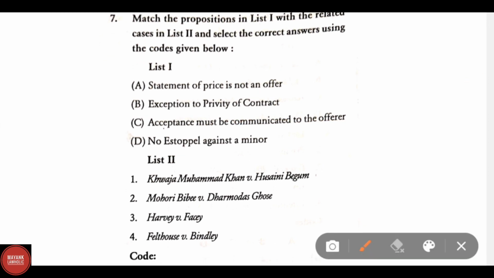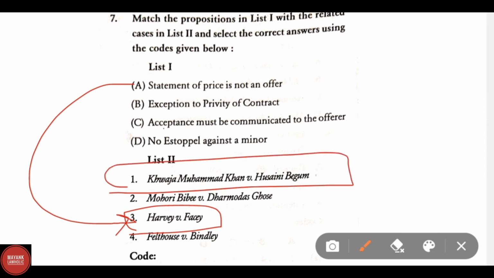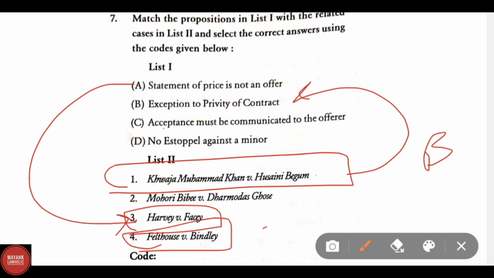So here correct answer will be for A. Statement of price is not an offer. Correct answer is 3. Harvey versus Facey. And exception to the privity of contract, correct answer in this is Khwaja Muhammad Khan versus Hussaini Begum. And C. Acceptance must be communicated to the offerer. Here correct answer is Felthouse versus Bindley. And no estoppel against a minor. Obviously the correct answer is Mohori Bibi versus Dharmodas Ghosh.